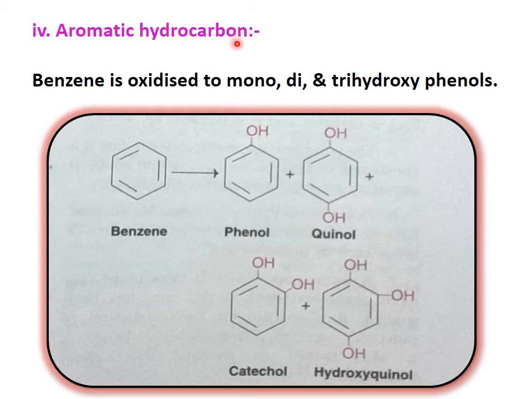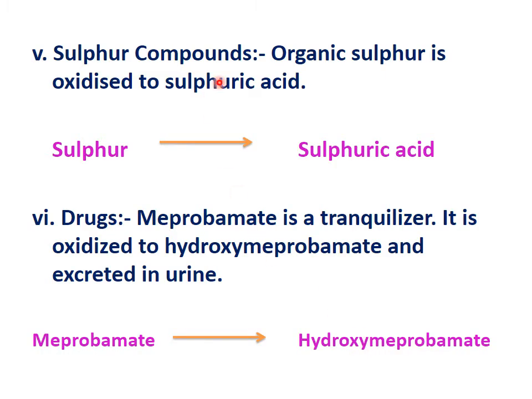Now aromatic hydrocarbons. These aromatic hydrocarbons are oxidized to form mono-, di- or trihydroxyphenols, that is, they are also converted into alcohols. Here we see an example of benzene. It is converted into phenol or other phenolic compounds, that is phenol, quinol, catechol, hydroxyquinol, etc. Then sulfur compounds are oxidized to form sulfuric acid.